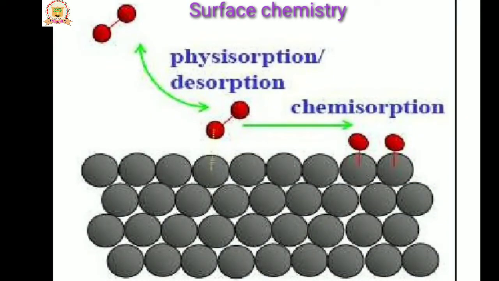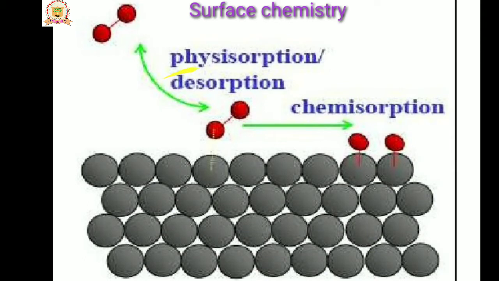Dear students, this video lesson is about the types of adsorption. There are mainly two types of adsorption of gases on solids. Adsorption means the accumulation of gas on the surface of a solid. The types of adsorption may be classified into two types: physical adsorption and chemical adsorption.